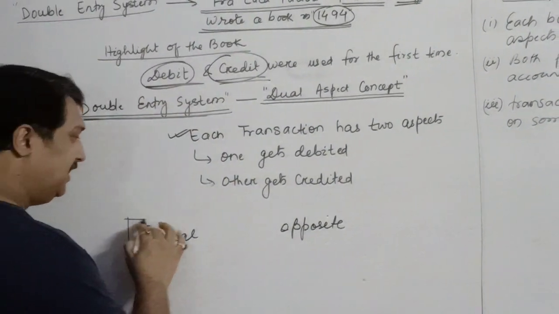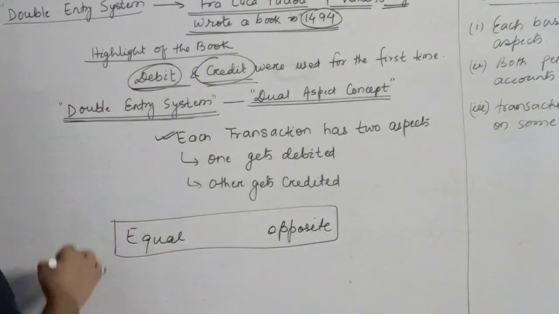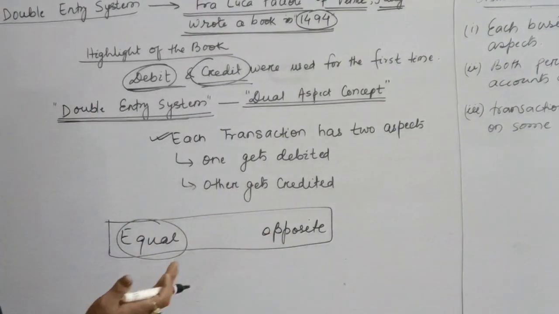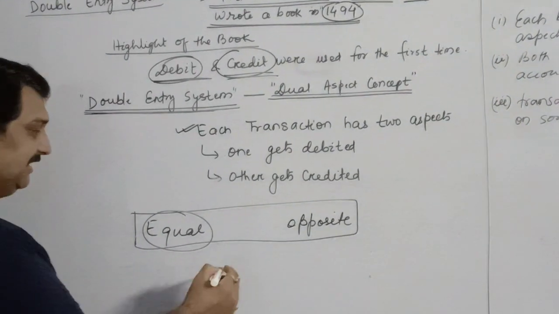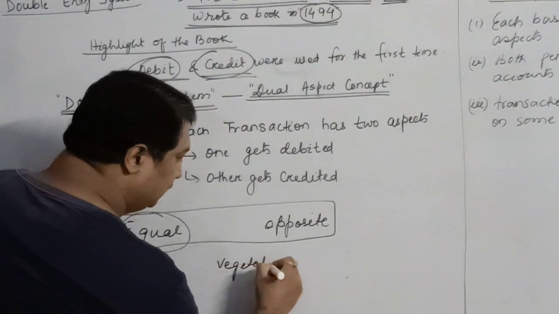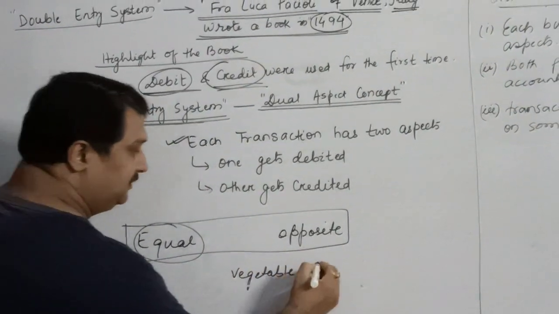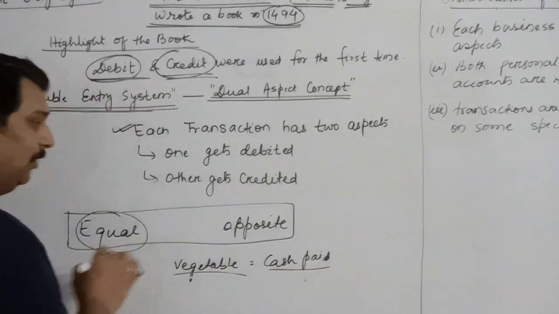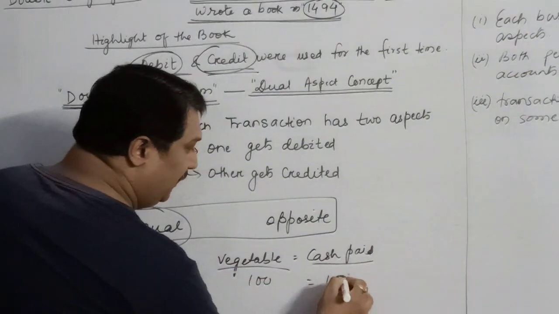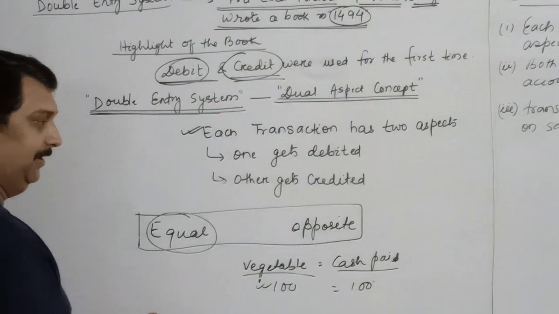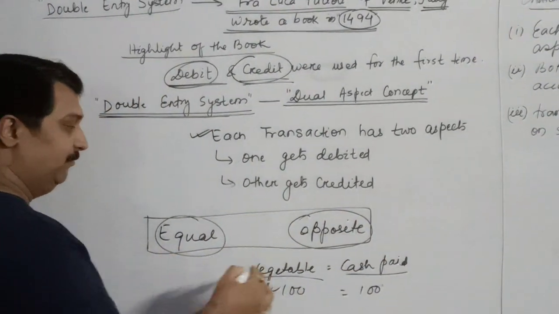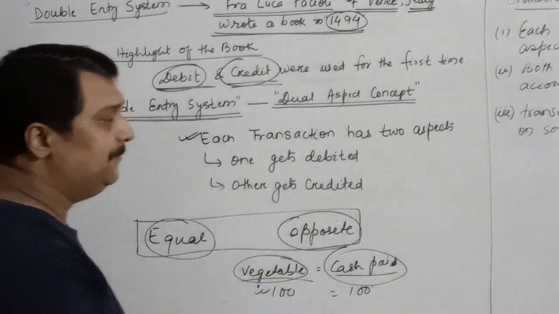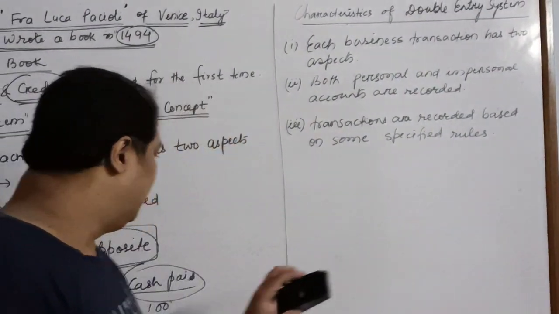That means even in accountancy we follow these two words. All the transactions have equal impact on the transaction. As I just gave you the example, vegetables, you received vegetables equivalent to the amount which you have paid. So they are both equal. If you have paid 100 rupees, you will get the vegetables of rupees 100. But they are of the opposite nature. Something is coming, something is going. So based on these concepts, we use the term debit or credit.